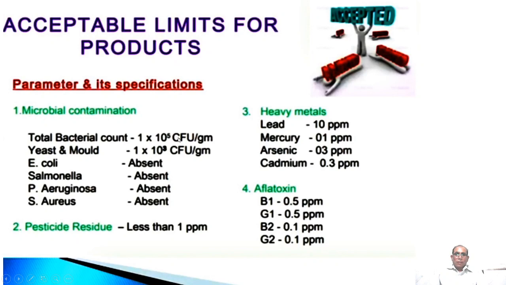Bacterial count, then yeast, mold, then E. coli should be absent in the final product, Salmonella should be absent, S. aureus should be absent, Pseudomonas should be absent, pesticide residue should be less than 1 part per million, heavy metals, lead within limit 10 parts per million, mercury 1 part per million, arsenic 3 parts per million, cadmium 0.3 parts per million, aflatoxins, here parts per billion, it is 0.5 parts per billion for B1 and G1, and B2 and G2 is 0.1 parts per billion.